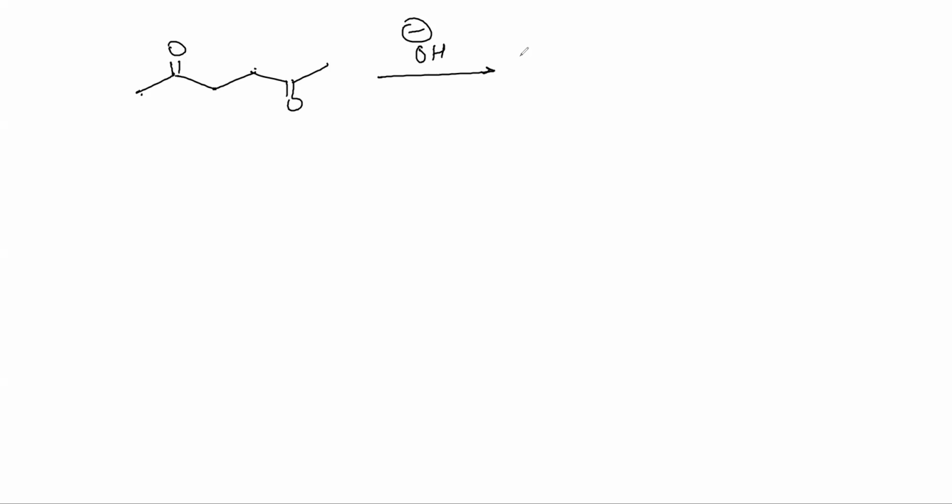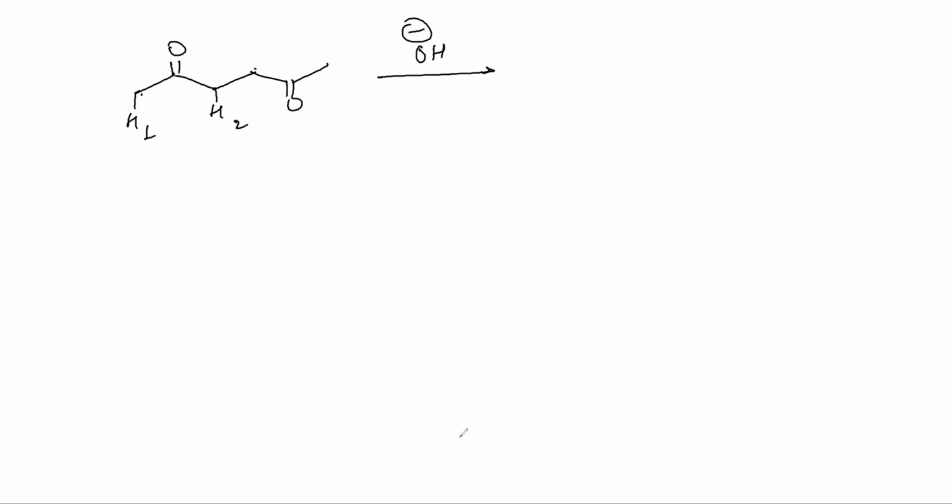See, we have alpha hydrogen here, here, here, and here. H1, H2, H3, H4. Now, out of H1, H2, H3, H4, H1 and H4 are of the same type, and H2 and H3 are of the same type. So let's not write them.